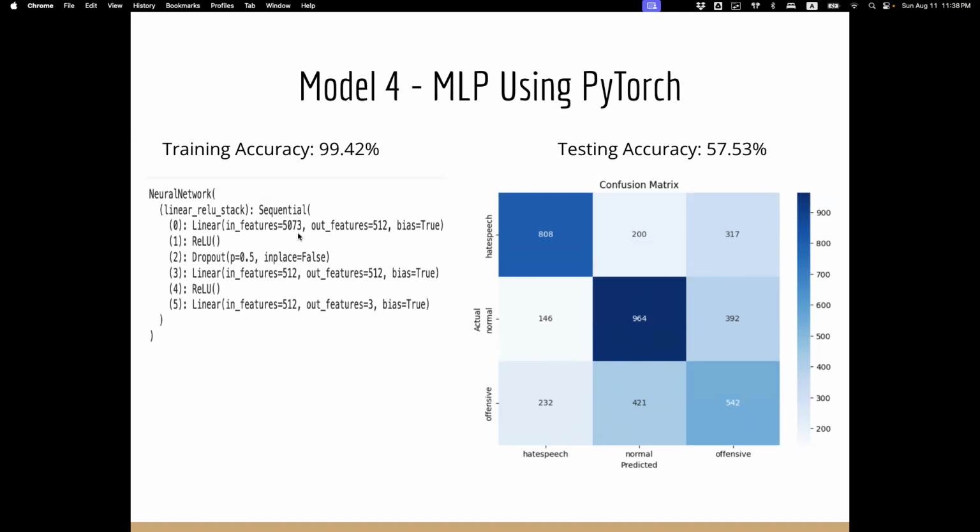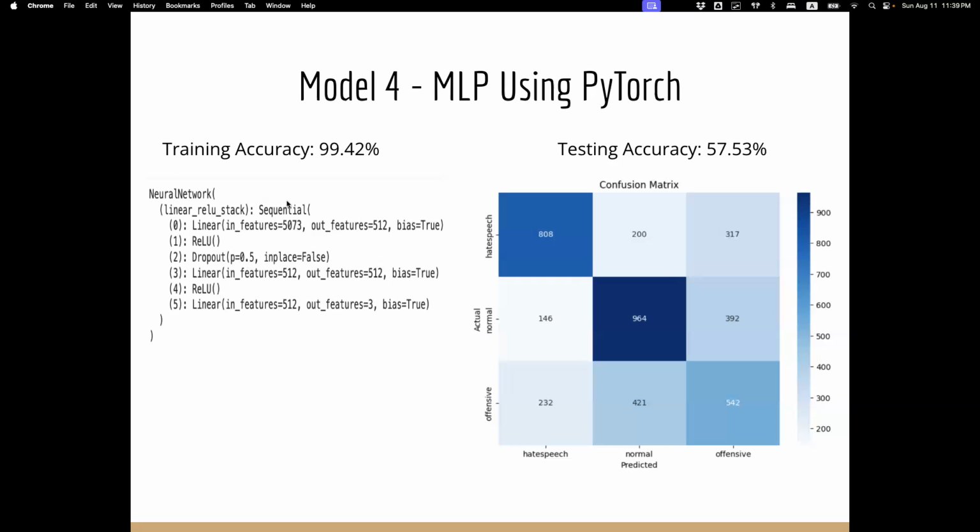That's the number of features being used as input in the input layer, and the output at the very end was 3, because we are classifying our output as either offensive, normal, or hate speech. Between the hidden layers, we're using the ReLU activation function, and we also added a dropout with a 50% probability to add a little bit of regularization to the mix.